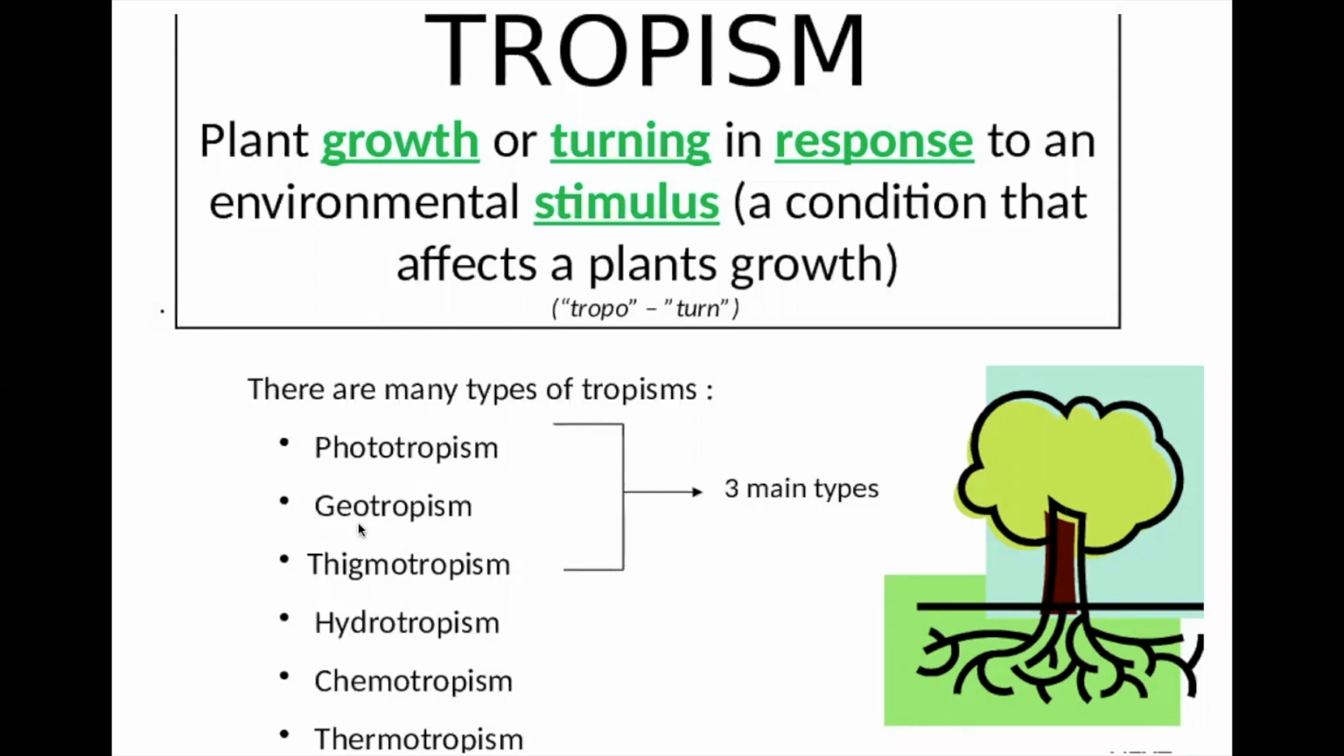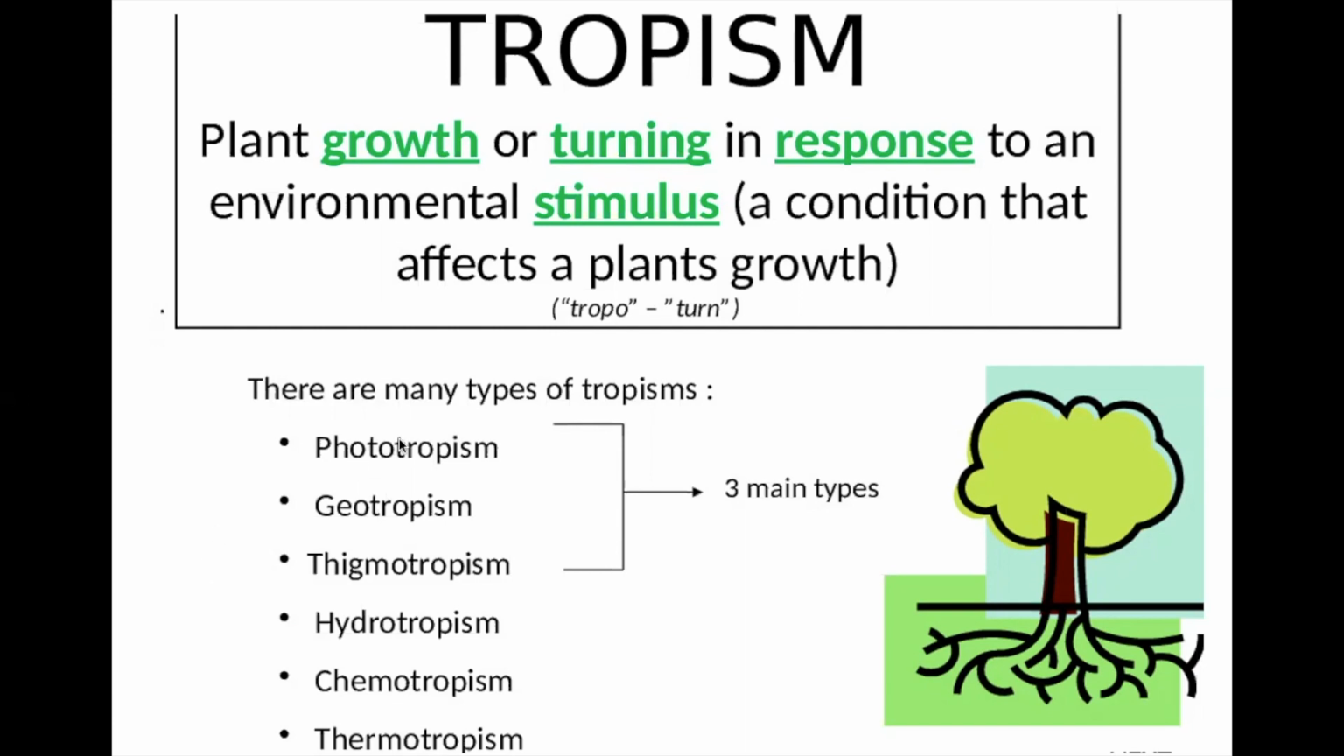Geo means rocks, earth, so this is related to geotropism. Geotropism, again, we can say, is related to gravity. One moves towards the gravity and one moves against the gravity. So there is positive geotropism and negative geotropism, where the gravitation is always pulled towards the center. Positive geotropism is the root and negative geotropism is the stem.